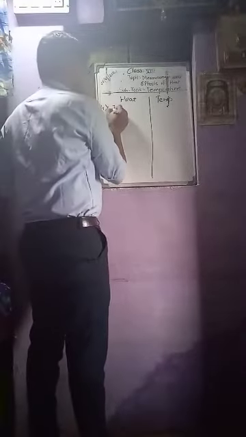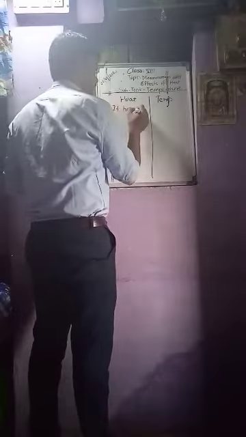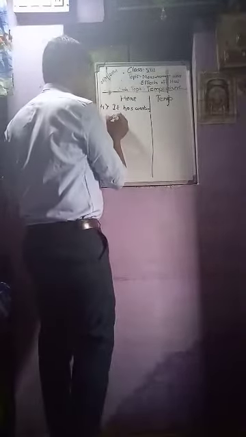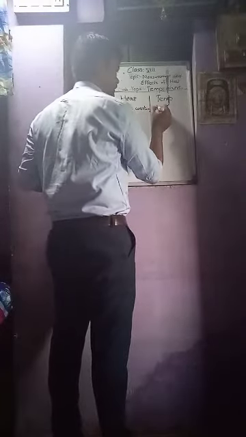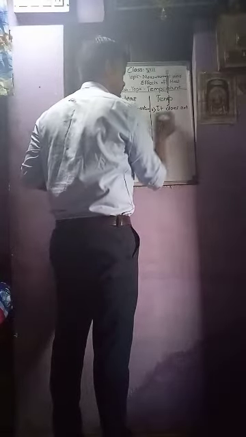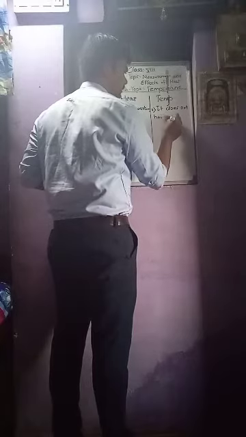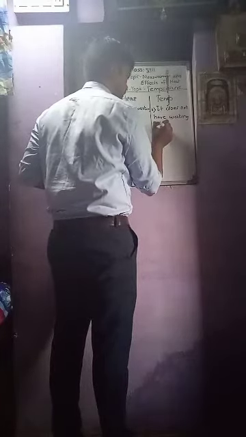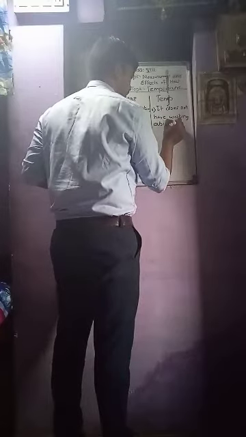So our next point is that heat has working ability and temperature does not have working ability.